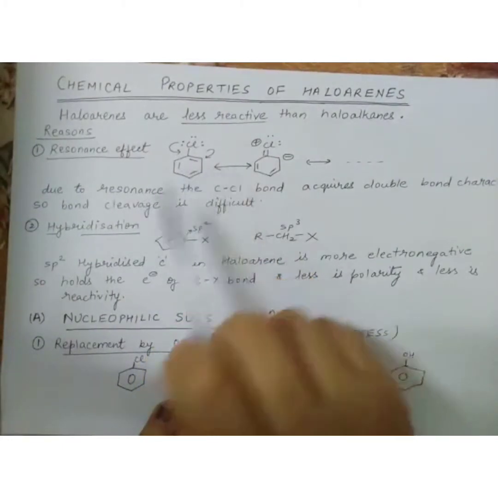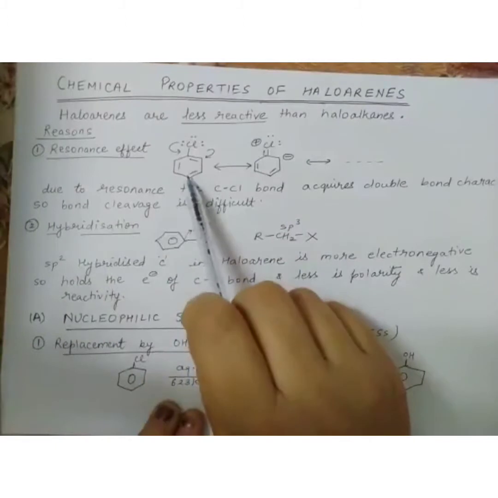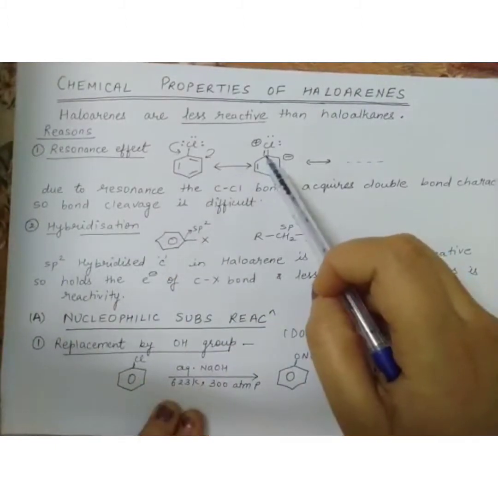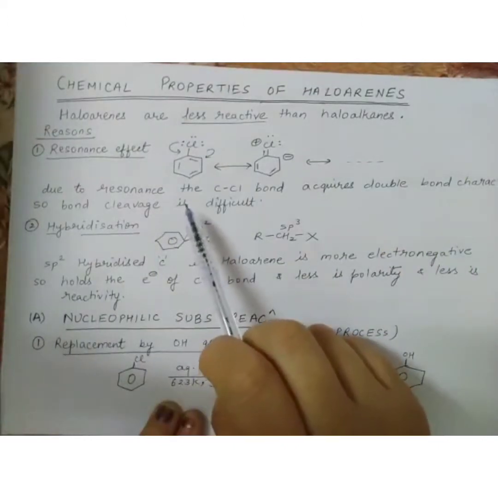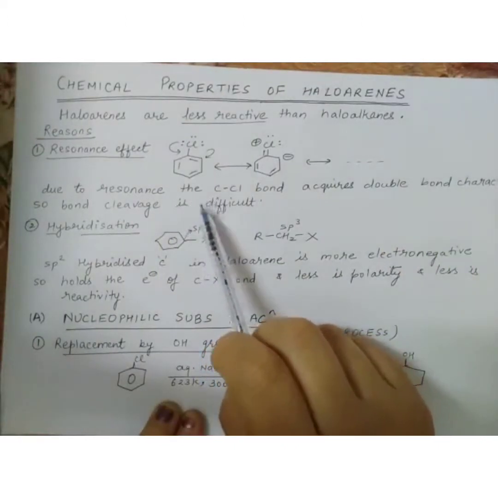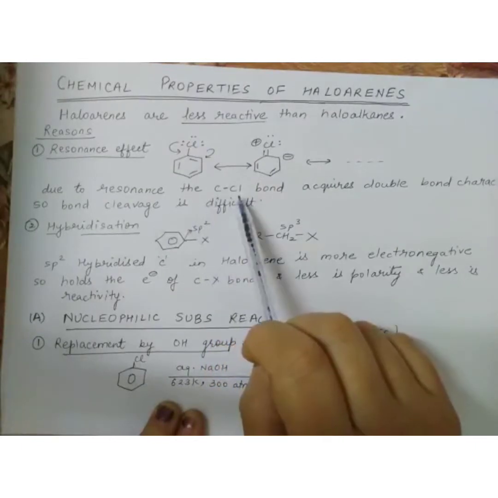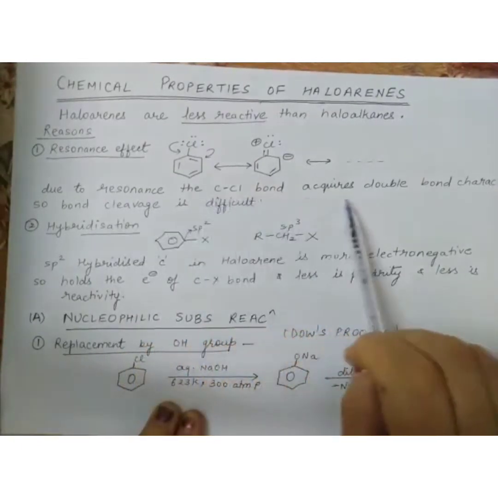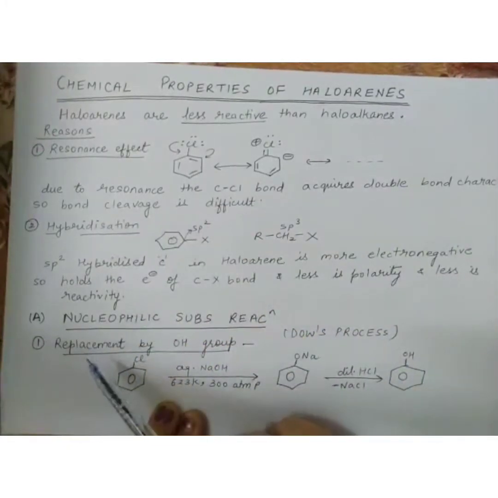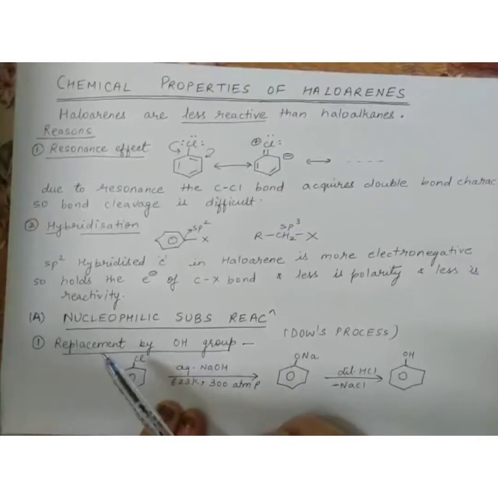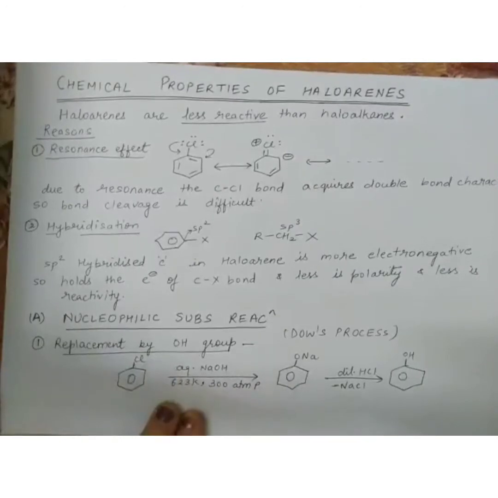If we make the resonating structures of this chlorobenzene, we can see that between this carbon and chlorine there is a double bond. It requires more energy to break a double bond as compared to a single bond. So because of resonance, the C-Cl bond acquires double bond character, and bond cleavage is difficult. So why are haloarenes less reactive? Because in haloarenes the carbon-chlorine bond has double bond character, more energy is required to break that bond, so they are not that reactive.